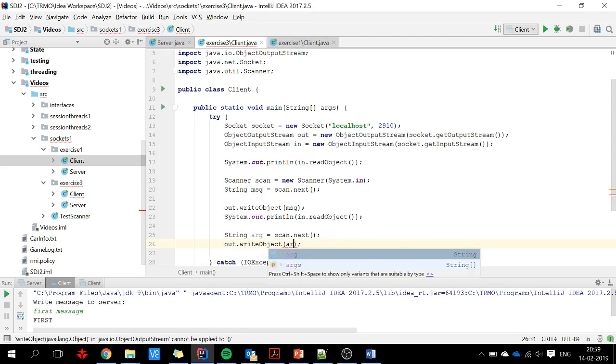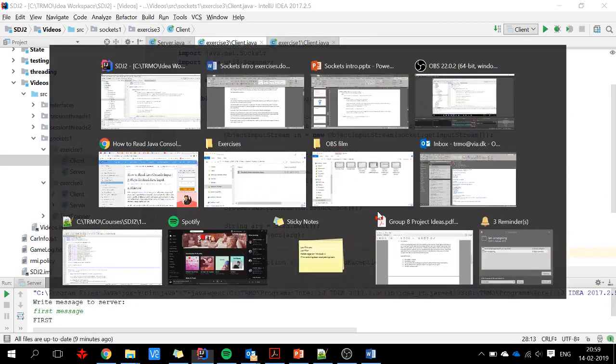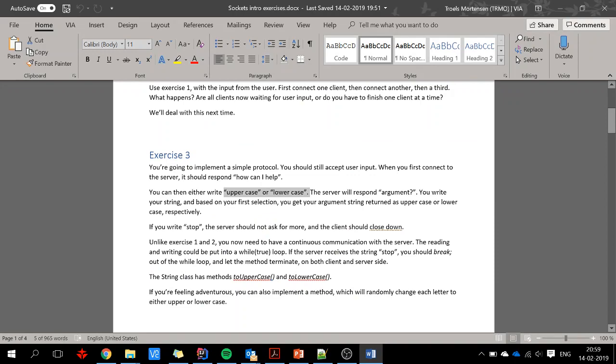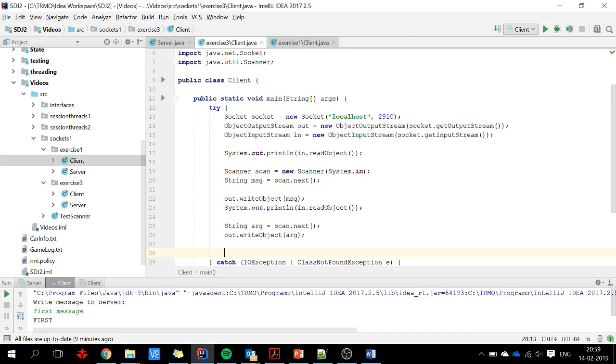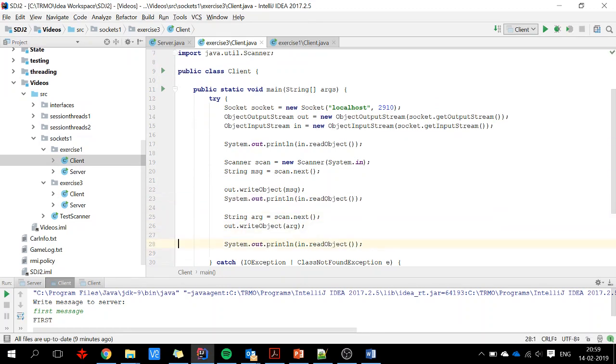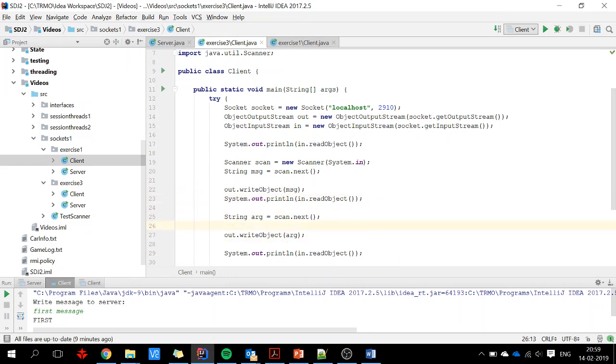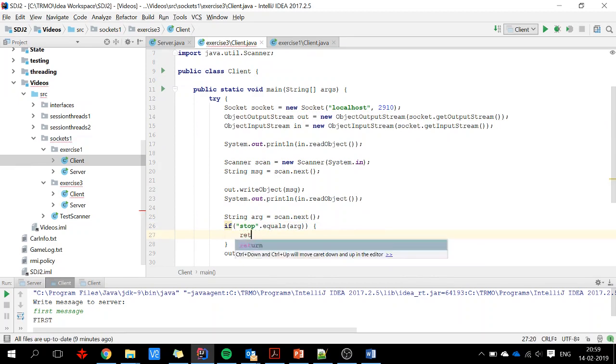Write object arg, and then when I have sent the argument, we will get that back from the server. So we do the same thing again here. Okay. If at some point when I write the arg here, if I say if stop equals argument, then I just return. When you return in a void method, that just means we don't do anything further.